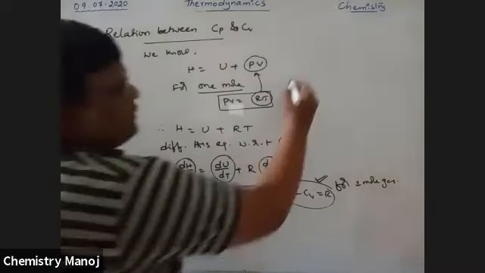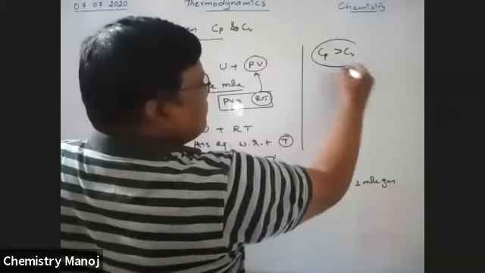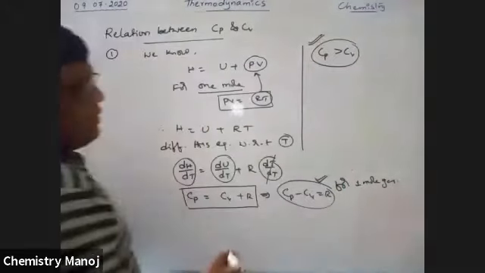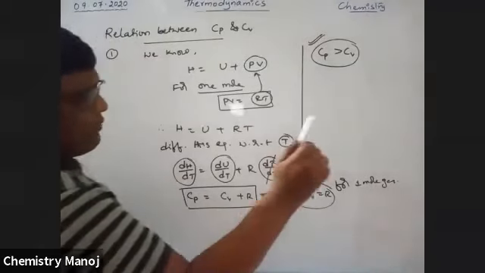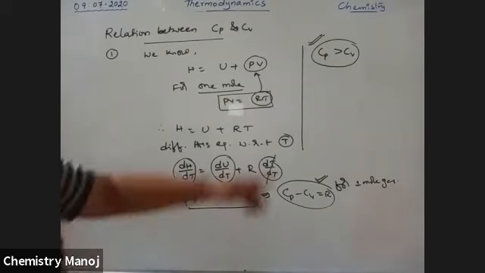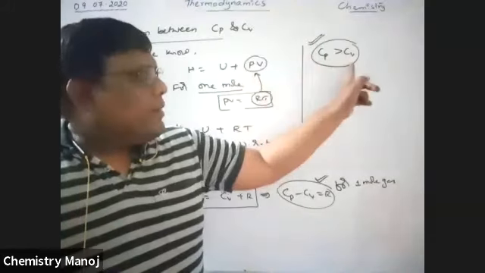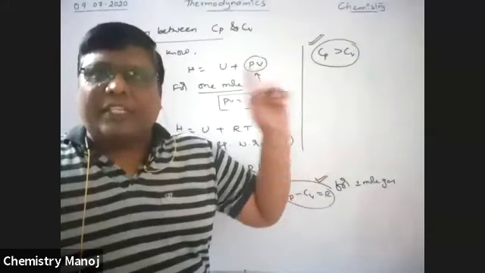Here, my dear boys, see here, Cp is always greater than Cv. It is very, very important. That is why this subtraction value is always a positive value. Why, sir, is Cp always greater than Cv? Cp means heat capacity of the gas at constant pressure. Cv means heat capacity of the gas for 1 mole of gas at constant volume.